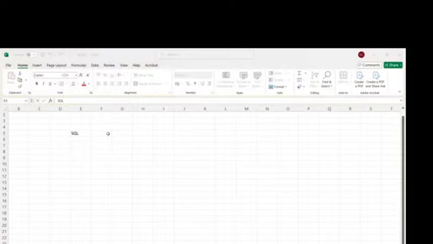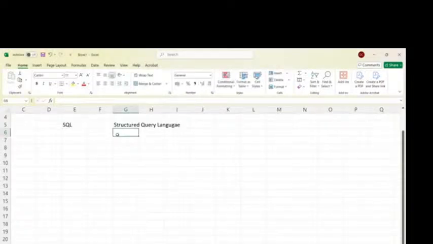This class is about SQL, right? So what is SQL basically? Let's try to understand today. As you might know, the full form of SQL is Structured Query Language. If you want me to give the definition, SQL is nothing but a language which is used to communicate with the database.